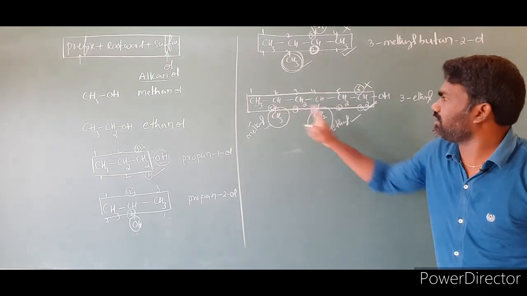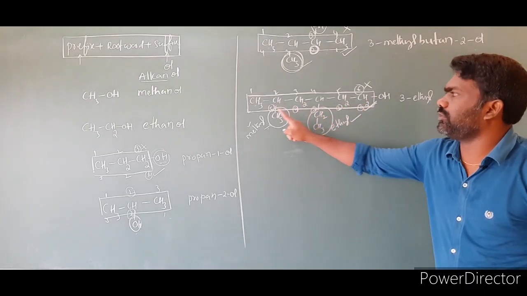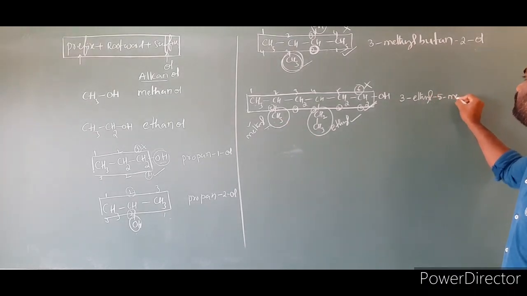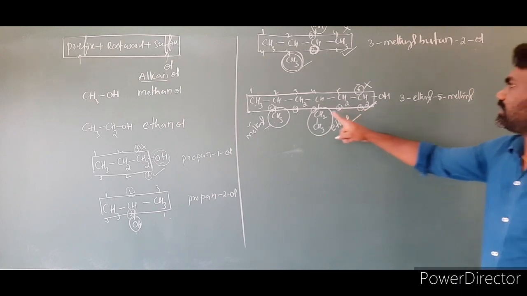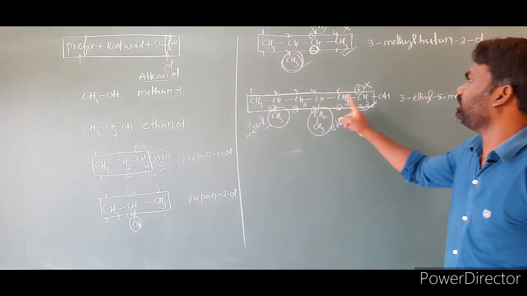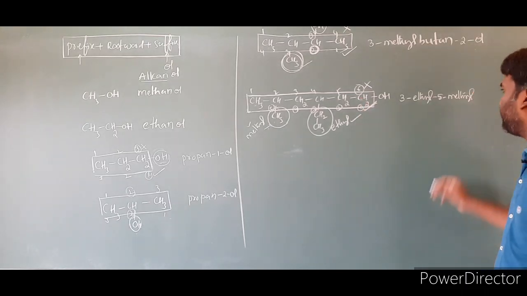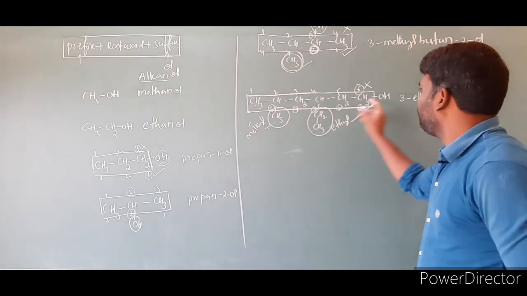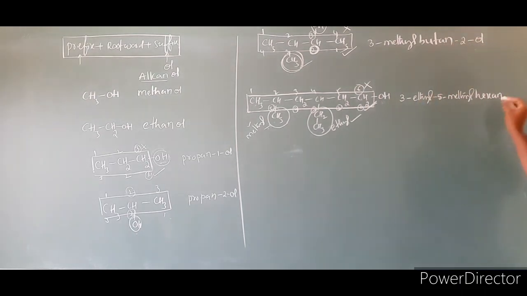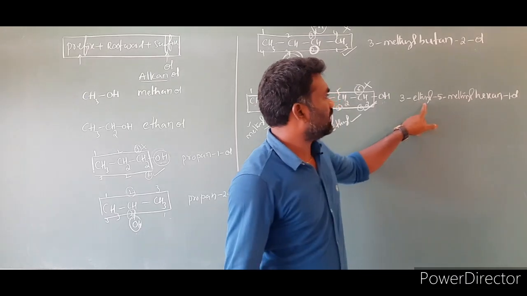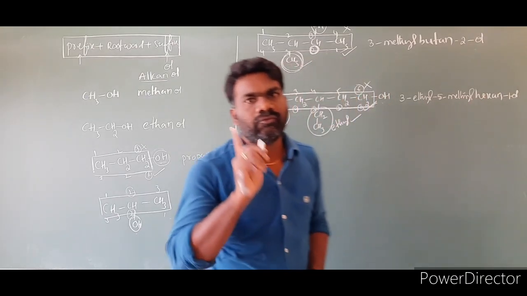And one more substituent is there. What is that? At the 1, 2, 3, 4, 5th carbon, what do we have? Methyl. So 5-methyl. So 3-ethyl, 5-methyl, then 1, 2, 3, 4, 5, 6 carbons. Six means we have to use the root word hexane. Then what is the suffix we have to take? Hexane, at which position? 1-ol. So the name of this compound is 3-ethyl-5-methylhexan-1-ol.